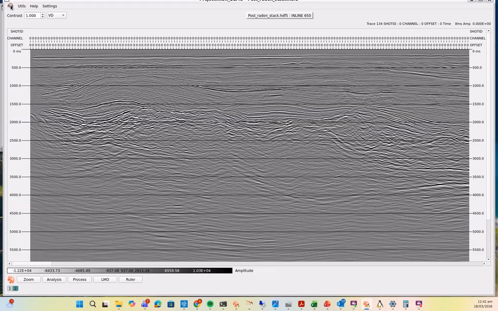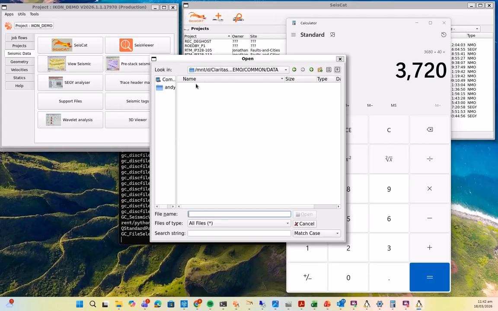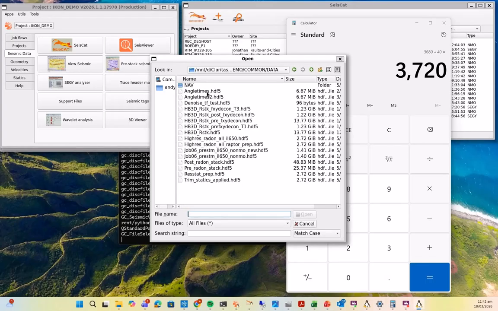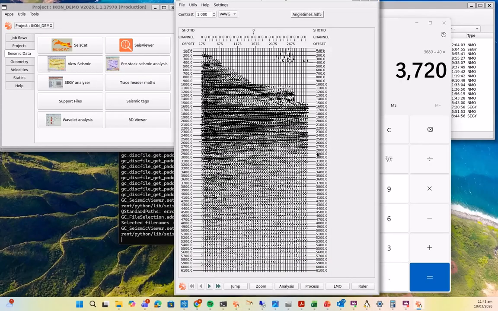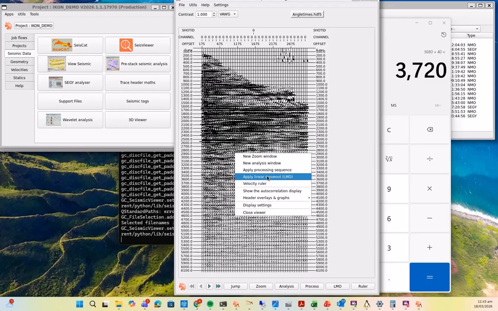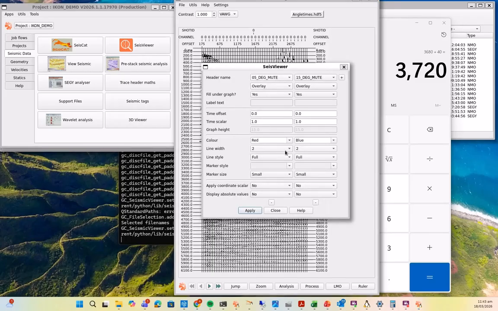And then one other thing I'd like to show, how our graphing capability has been improved and updated for this release, particularly around something along the lines of looking at angle mutes in Claritas. So you can see I've got a CDP gather here, flattened with our best current NMO correction. Now I can manually go through the header overlays, settings, parameters to configure the mutes, which would look something like that. So I can add my mutes as I want and overlay them.